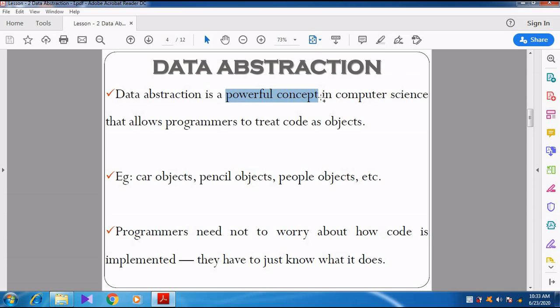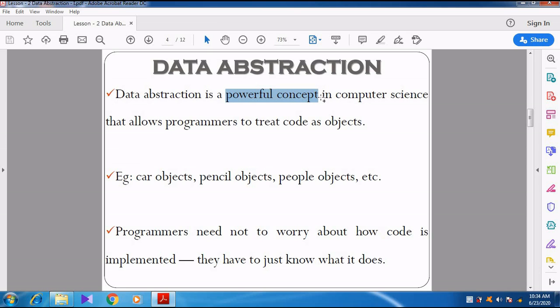Whenever programmers create a program, all the programs are executable programs. Whenever they create a program, it gets the input and shows the output. For each and every program we don't want to go through line by line.